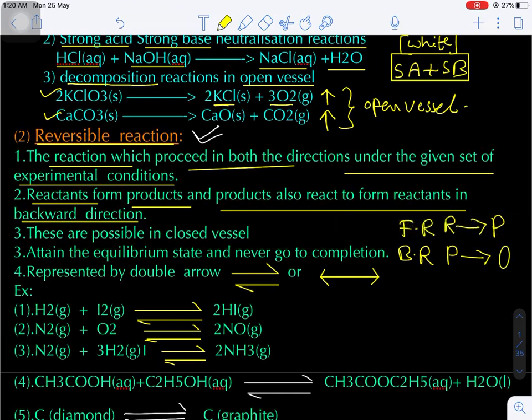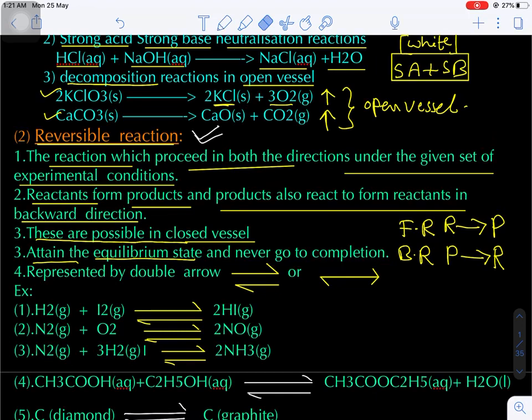Okay. So this is the types of reaction: reversible reactions and irreversible reactions. Now these reactions, that is the reversible reactions, majorly occur in the closed vessel. This is one of the important experimental conditions. They attain the equilibrium state and never go for completion of the reaction. This is very important. These reactions never go to completion. That means the forward reaction and backward reaction continue to take place. Are you getting my point?